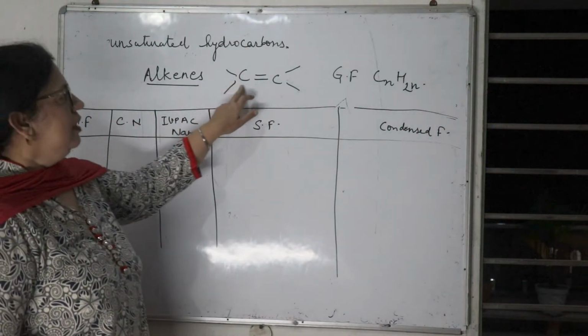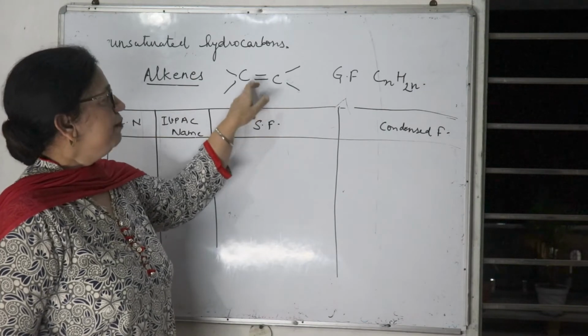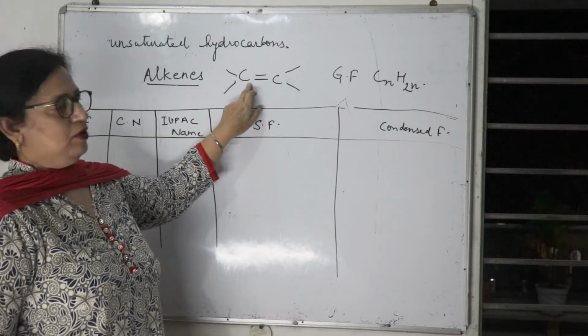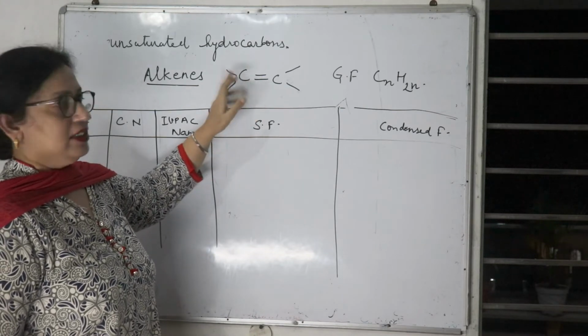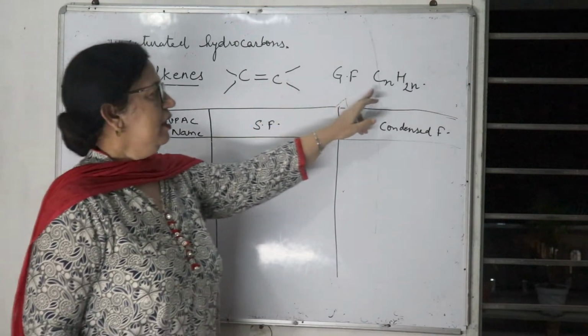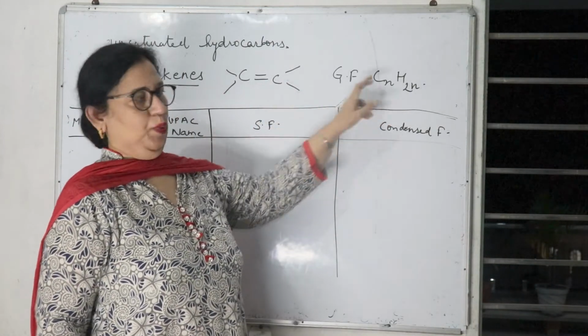Now, because alkenes have a carbon-carbon double bond, the first member, methene, cannot be made because it has only one carbon. So we'll start with the value of n equal to 2.